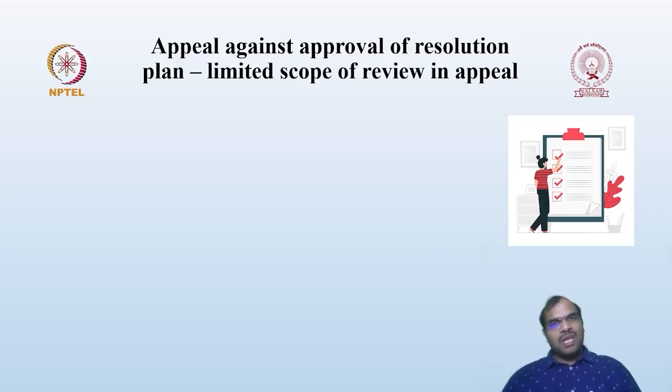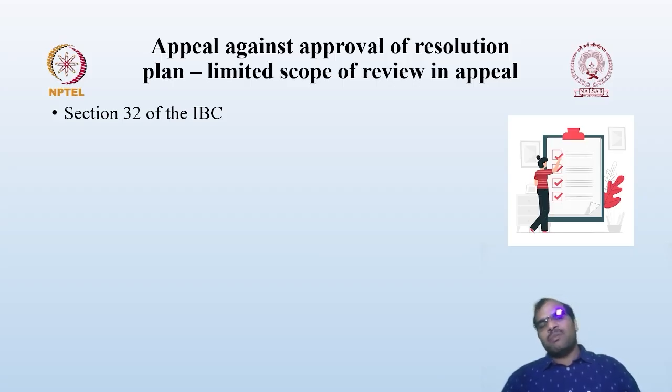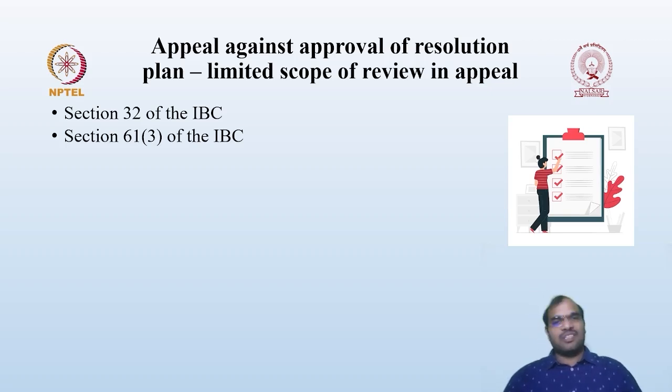Then appeal against the approval of the resolution plan. Once the resolution plan is approved, can you go for an appeal? Is there any possibility? Yes, there is a possibility, but only a limited scope for review. Under Section 32 of the IBC, you can go for an appeal when the conditions specified under Section 61 subsection 3 are satisfied.